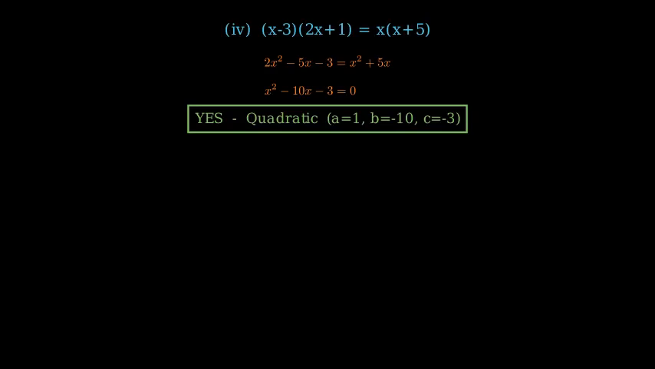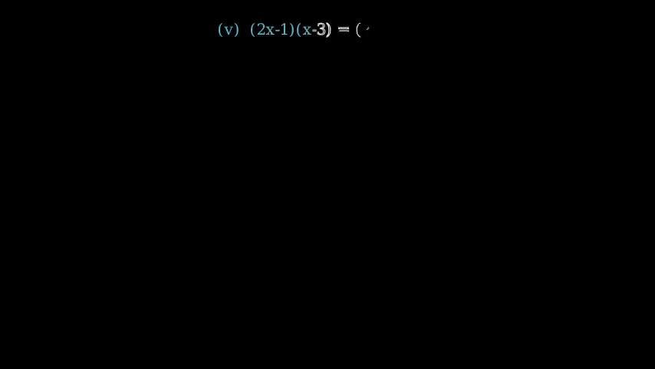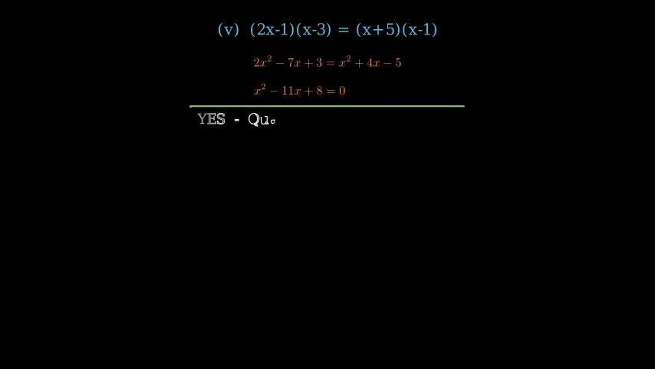Part 4: x minus 3 times 2x plus 1 equals x times x plus 5. Left, 2x squared minus 5x minus 3. Right, x squared plus 5x. Rearranging, x squared minus 10x minus 3 equals 0. Yes, quadratic. Part 5: 2x minus 1 times x minus 3 equals x plus 5 times x minus 1. This reduces to x squared minus 11x plus 8 equals 0.